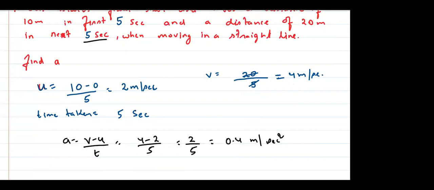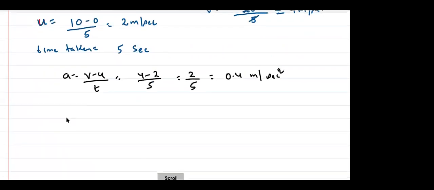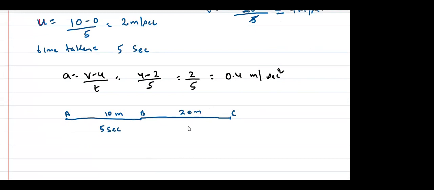आदर्श, the definition of velocity, what is it? Change. It is not the absolute, it is always the change, right? अब बताओ, think about it. If you look at it graphically, from point A to point B to point C: A to B the distance is 10 meters and the time is 5 seconds, and B to C is 20 meters and this time is also 5 seconds. So what will the velocity be here? Tell me, what is the velocity at this point? It is 10 by 5, which is 2 meters per second, हाँ ना? And what will it be here?